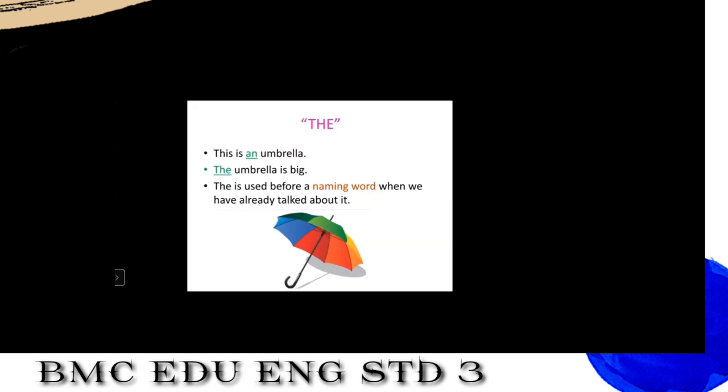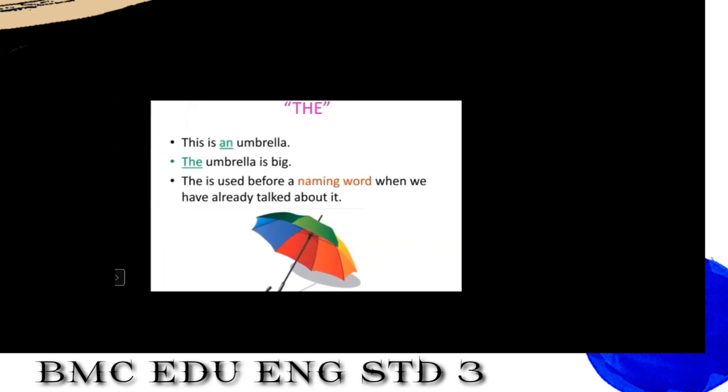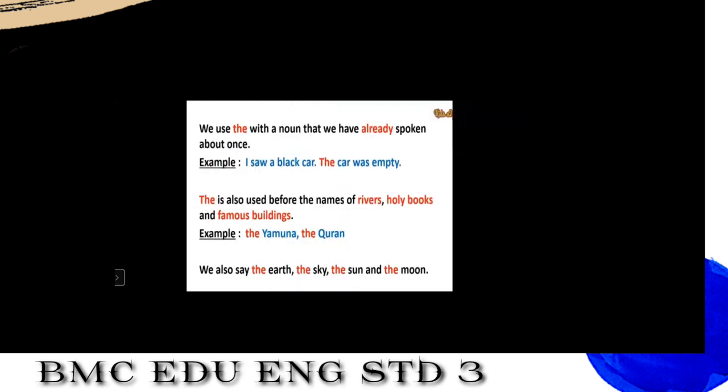When we talk about the noun the second time, we use the. For example, first see the picture of an umbrella. So how will we introduce the umbrella? This is an umbrella. The umbrella is big. Yes. So like that, we are going to form sentences using the other articles, a and the. Yes, the is used before a naming word when we have already talked about it. Okay, now see the next. We use the with the noun that we have already spoken about once.